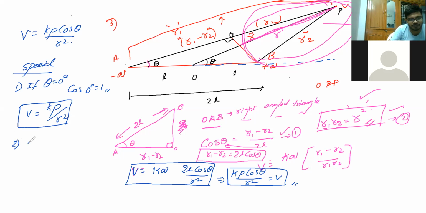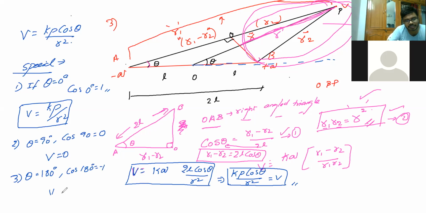Second case, if theta is equal to 90 degrees, what is cos 90? Zero. So it is nothing but your equatorial. This general relation holds for any point, whether it is 90 degrees, 0 degrees, or 180 degrees. Third case, if theta is equal to 180 degrees, cos 180 is minus 1. Remember this one? Then V is equal to minus Kp by R square. So these are the special cases. Just take these things down.